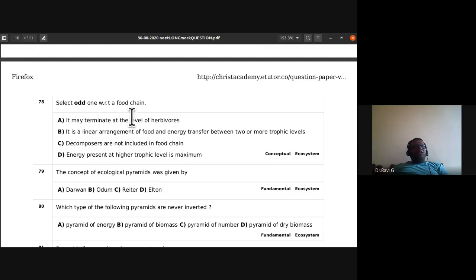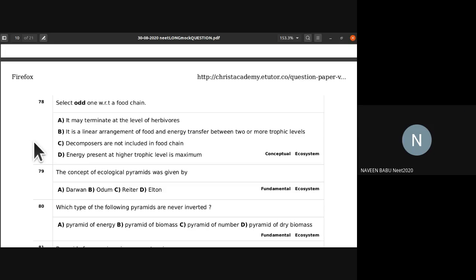Select odd one with respect to a food chain. It may terminate at the level of herbivores. It is a linear arrangement of food and energy transfer between two or more trophic levels. Decomposers are not included in a food chain. Energy present at a higher trophic level is maximum. So which is the odd one with respect to a food chain? At a higher trophic level, is the energy high or low? It is low. It is low.